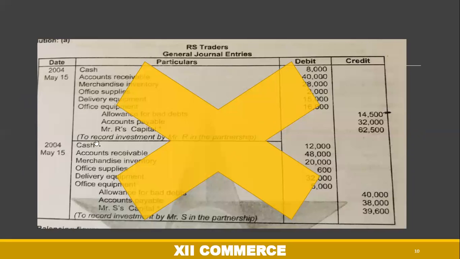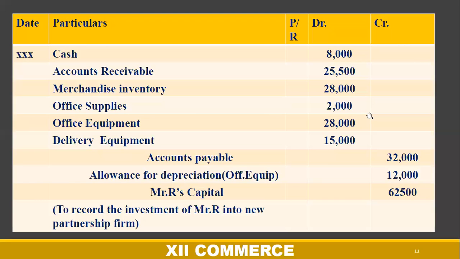Here in the solution, as I found, it is a wrong solution, because they have mentioned the bad debts over here. We will not consider this bad debts, so we should not consider this solution. We will make our own solution. This will be the journal entry for Mr. R, in which we have taken the cash 8,000. Account receivable, here account receivable is a realizable value which we have taken from the adjustment. You can write it down in the bracket that it is your realizable value. Merchandise inventory, again it is your realizable value, you have to write it down.